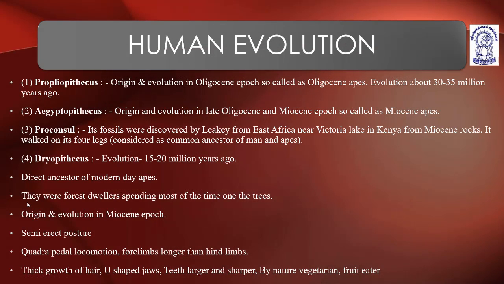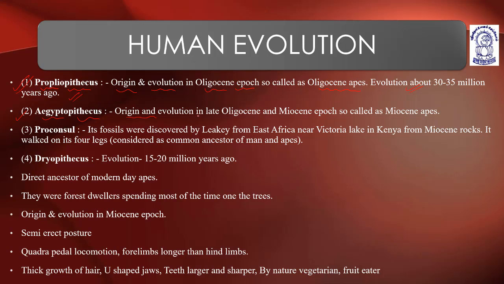Human evolution starts from the first point: Propliopithecus, which originated and evolved in the Oligocene epoch, so-called Oligocene apes as well. The idea is that this evolution took place around 30 to 35 million years ago.